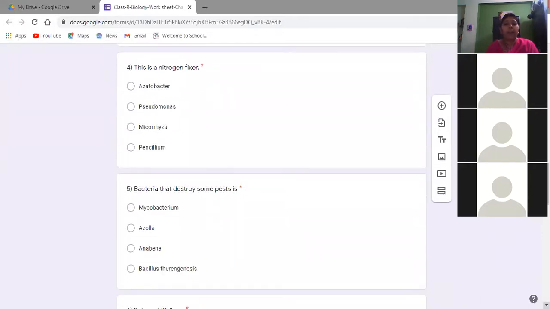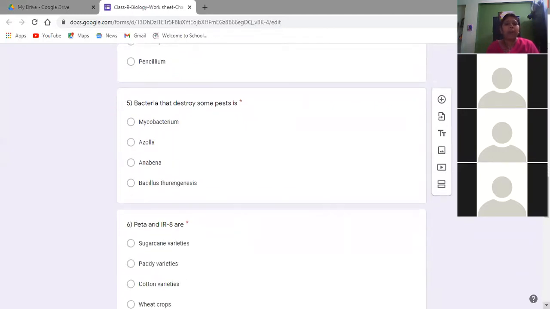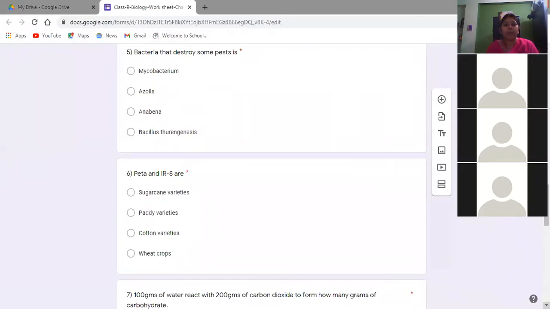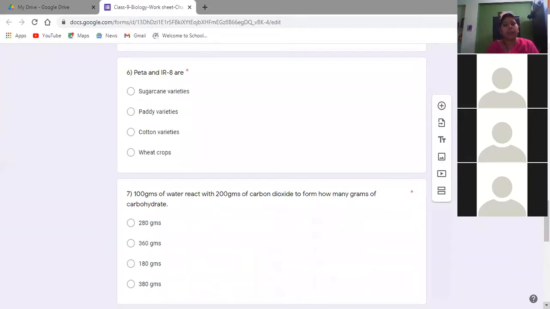Bacteria that destroy some pest. Which bacteria is that? Beta and IR8 are dash. 100 grams of water when it reacts with 200 grams of carbon dioxide, how much amount of carbohydrates are produced?